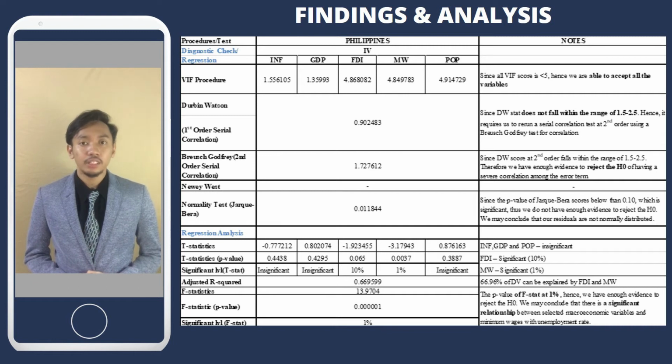Thus, we must run a Breusch-Godfrey test to minimize the residual correlation. Next, after running the Breusch-Godfrey, the Durbin-Watson stat value for the BG test is 1.72, within the range. Therefore, we do not need to run Cochrane-Orcutt.